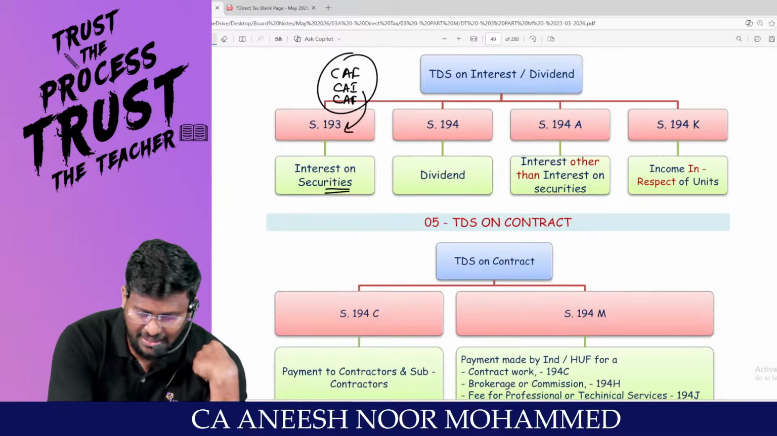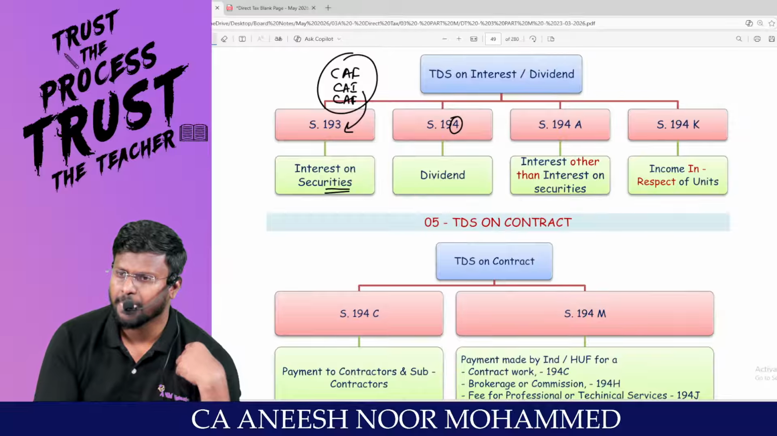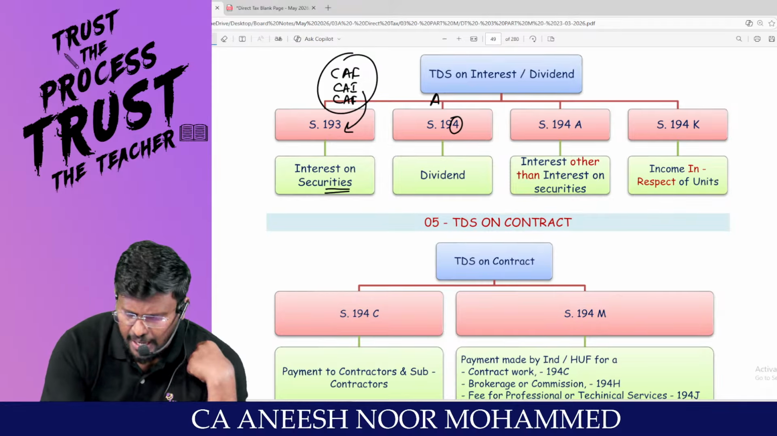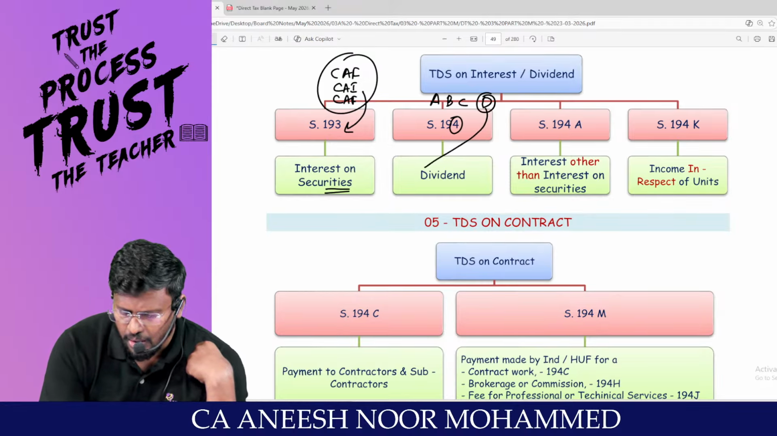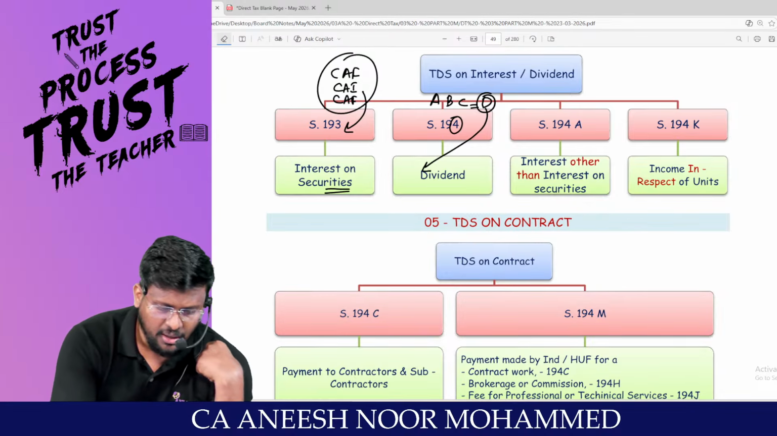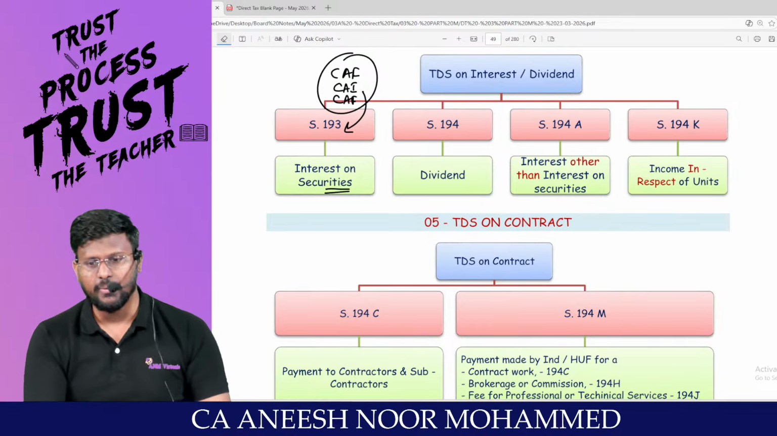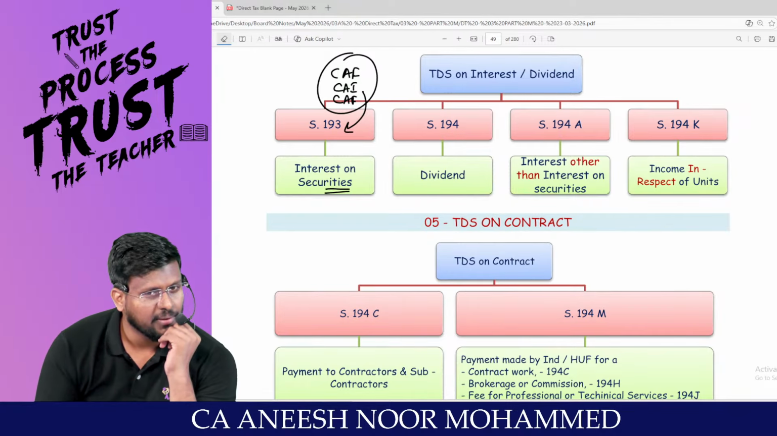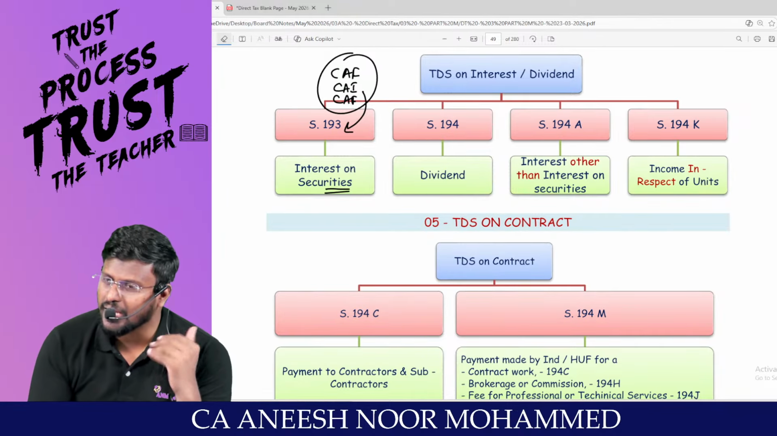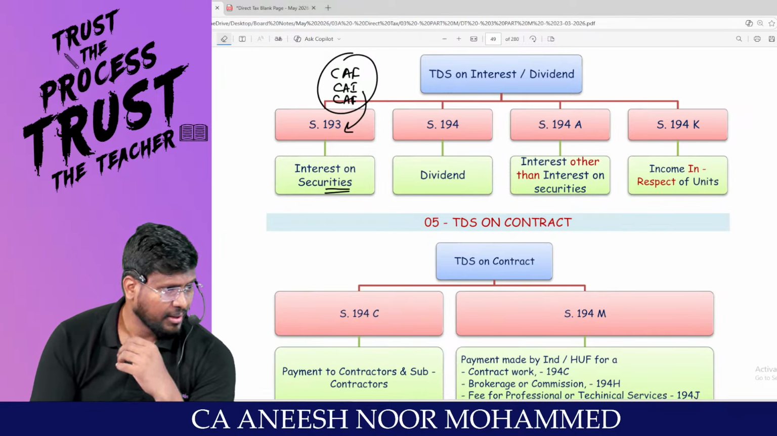Let them deduct TDS under 194. Under? Because A, B, C, D, D stands for dividend. That's the 4th letter. That's why 194 is dividend. Are you all really with me? So what is 193? Interest on securities. What is 194? Dividend.